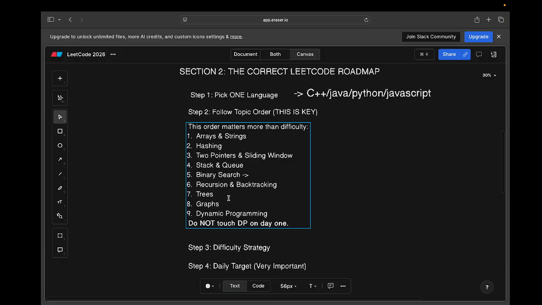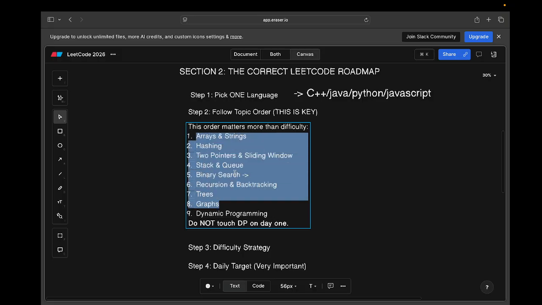Then come to the next part, which is dynamic programming. People think that dynamic programming is not for them. It is really hard, but it is not like that. If you know everything up to this point, don't just directly jump to dynamic programming, because here we are actually optimizing the approach of recursion and backtracking. So do not touch DP on day one.